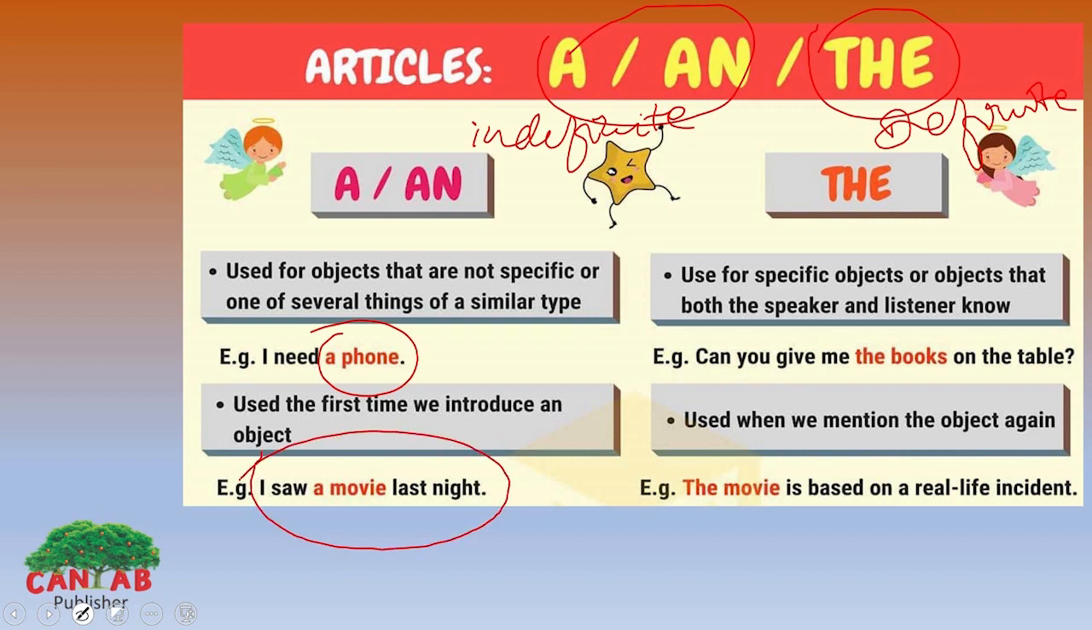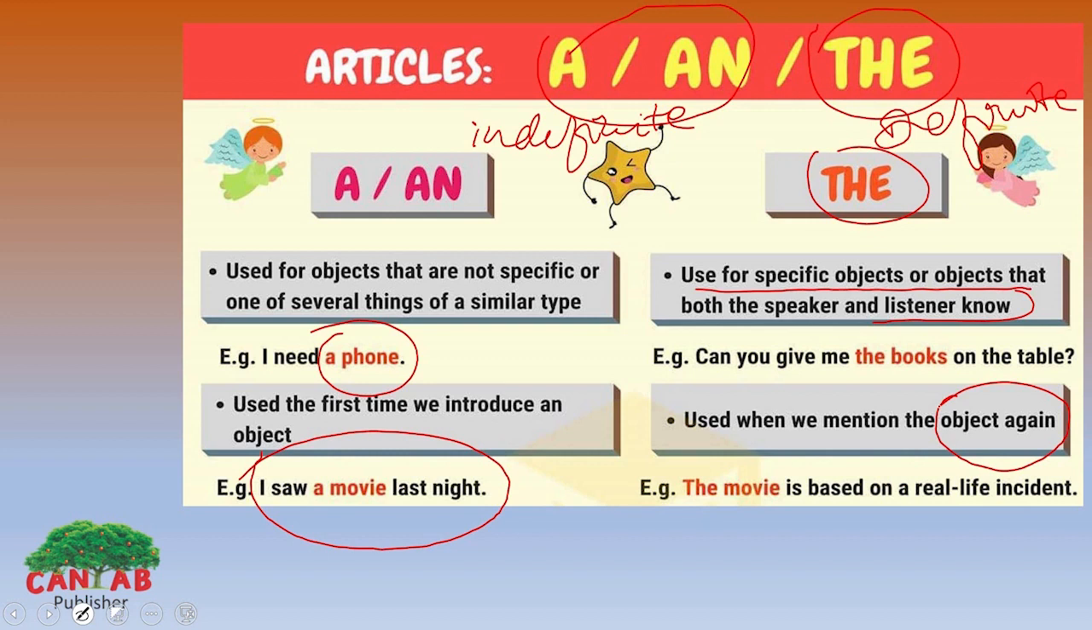Look at this use of the. The definite article is used for specific objects that both the speaker and listener know. Can you give me the books on the table? Here the speaker and the listener know which books he is asking for. It is used when we mention the object again. The movie is based on a real life incident. Here the speaker and listener know about the movie and they are discussing it again as they have seen the movie before.